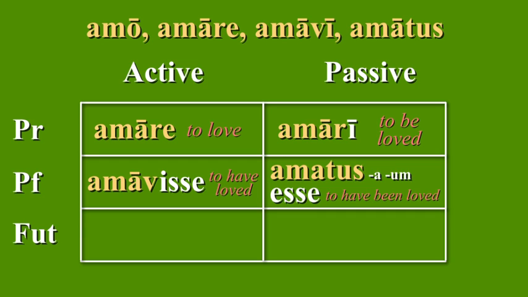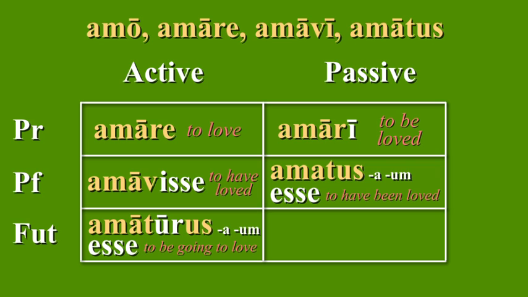That should make sense. We'll finish off with the future active infinitive. This is the future active participle plus esse, amaturus esse. As you can probably guess, its translation is to be going to love.